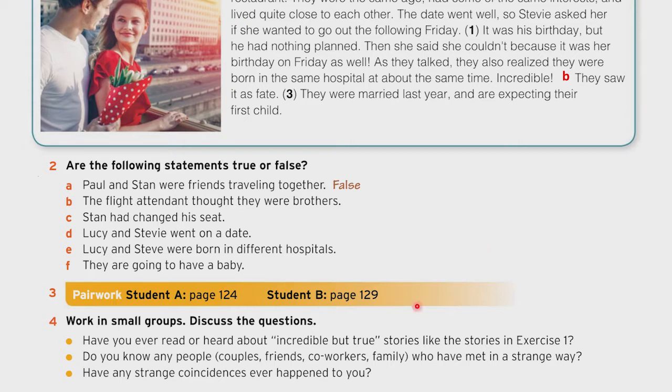All right, now we have work in small groups, discuss the questions. Okay, so call your classmates and discuss these questions. When you finish, we'll continue.